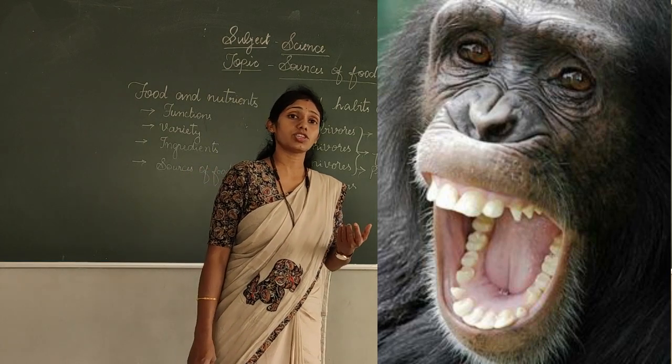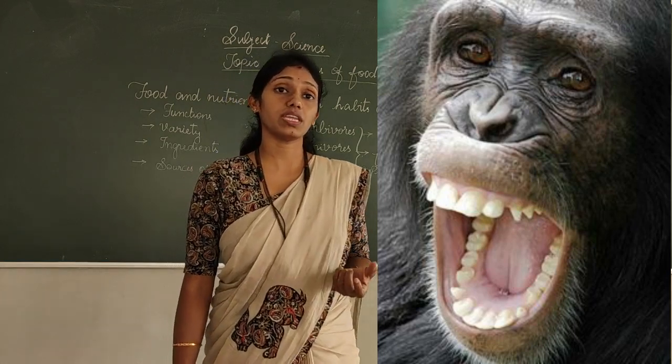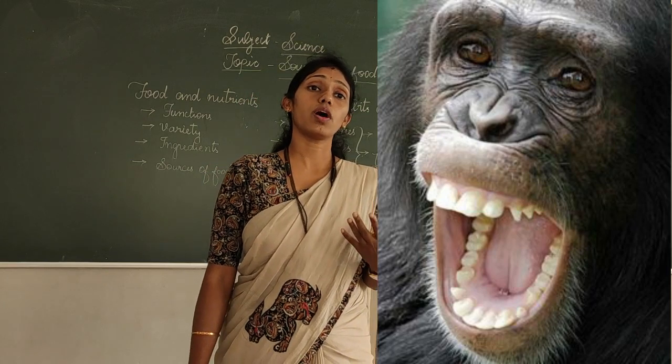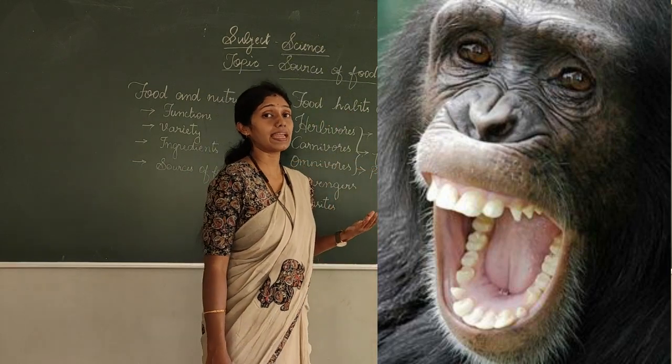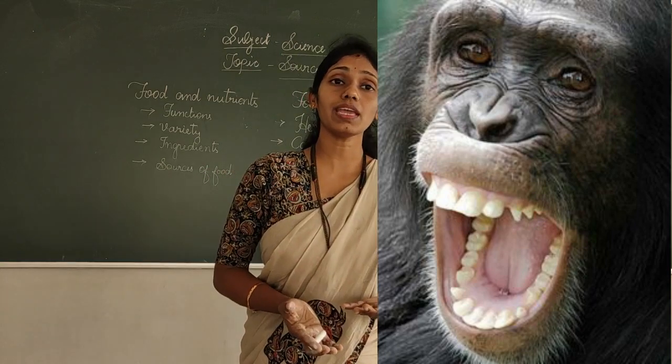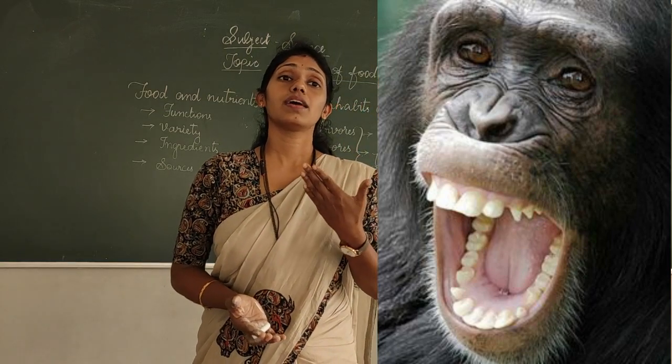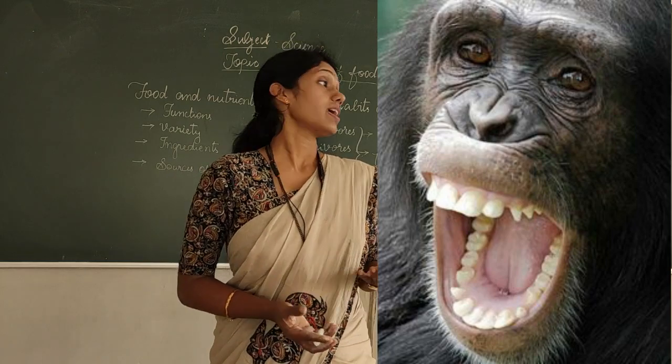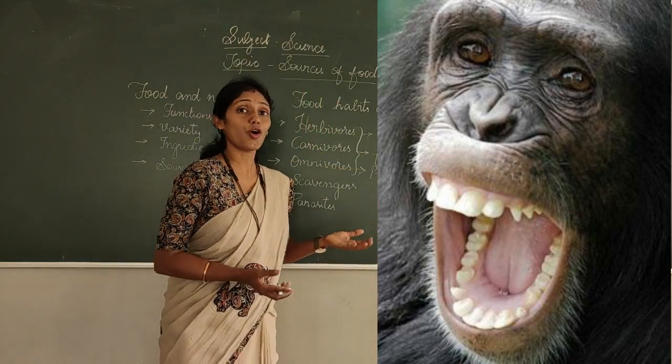They have sharp cutting teeth, tearing teeth, and also broad and flat grinding teeth. For example, a human being. In a human being, all the teeth are well developed, because a human being is an omnivore.